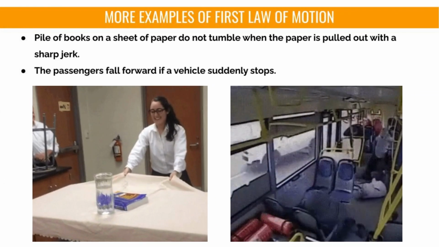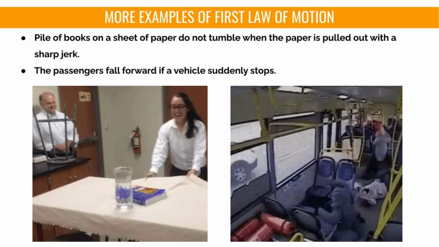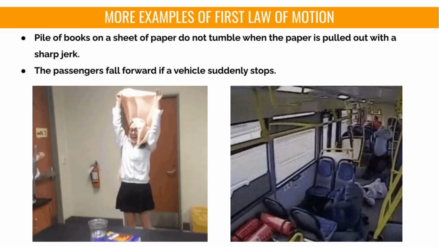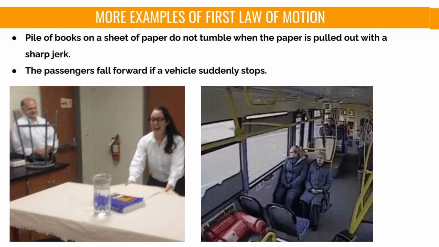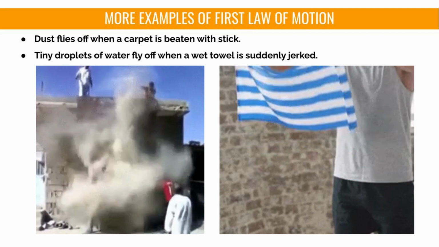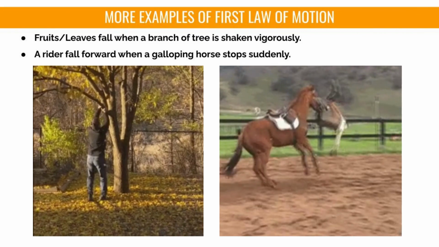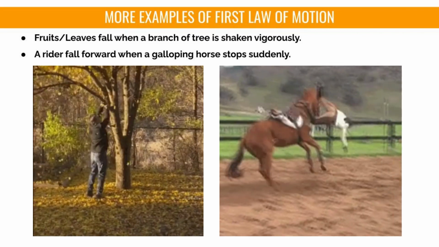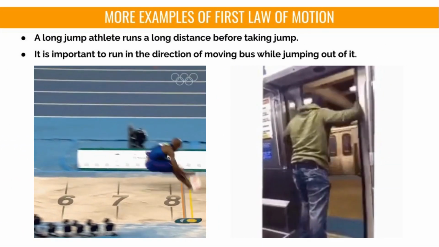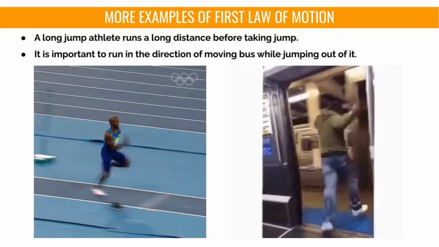Here are some more examples of the law of inertia in day-to-day activities. A pile of books on a sheet of paper does not tumble when the paper is pulled out with a sharp jerk. The passengers fall forward if a vehicle suddenly stops. Dust flies off when a carpet is beaten with a stick. Tiny droplets of water fly off when a wet towel is suddenly jerked. Fruits and leaves fall when a branch of a tree is shaken vigorously. A rider falls forward when a galloping horse stops suddenly. A long jump athlete runs a long distance before taking the jump. It is important to run in the direction of the moving bus while jumping out of it.